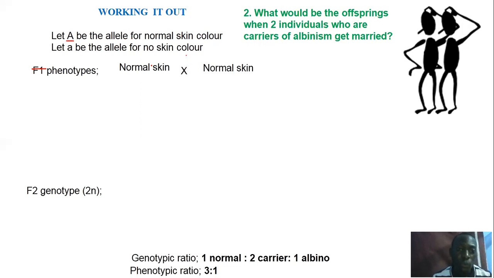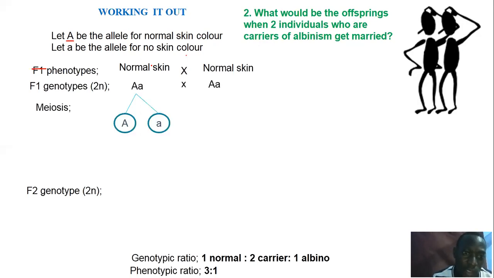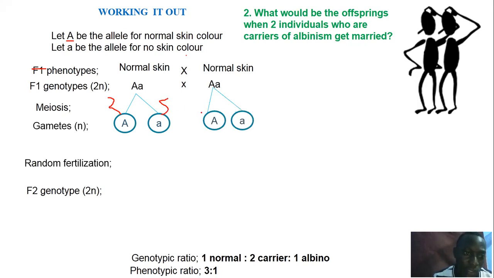Now there, you've not gone for genetic counseling, you don't know, you get your wife, and finally you reach a time you produce sperms. So you produce these sperms, you produce this other sperm, then your wife produces those two eggs, and then in the process of fertilization, you produce an individual.